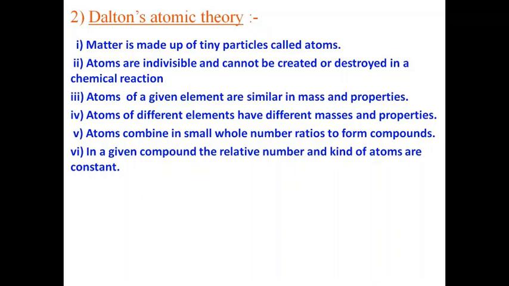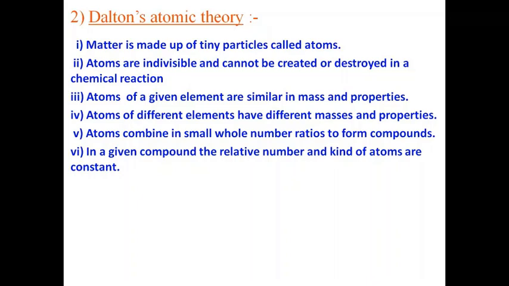Atoms combine in small whole number ratios to form compounds. Now, according to the law of chemical combination, we saw that whenever atoms combine to form compounds, they combine in a fixed ratio. Water always combines in the ratio 1:8 to form a compound. Apart from that, it will not combine in any other ratio, and it was a whole number.